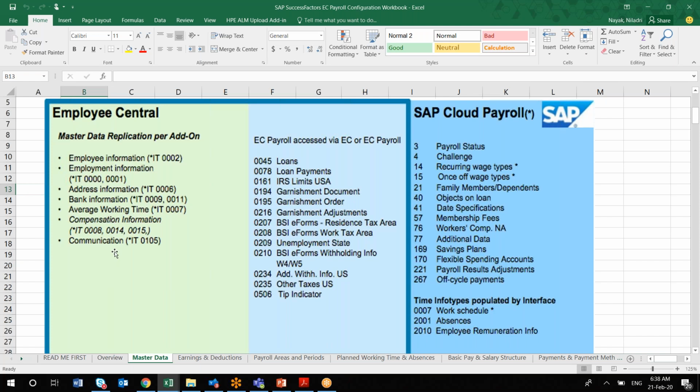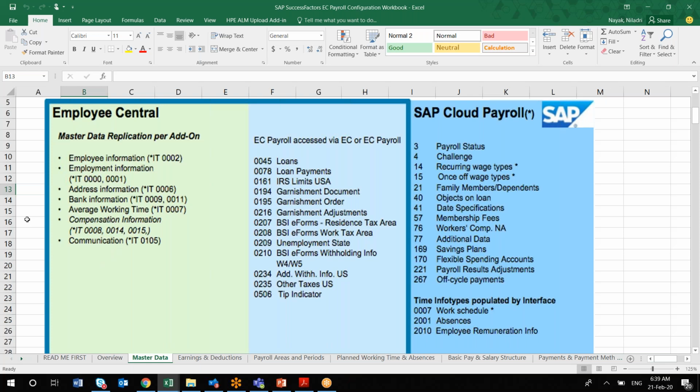Who prepares this document? This document will be prepared by the implementation partner, while you as well as your client will be giving the inputs. As a consultant you have to prepare this document, but after doing this you have to send it to the client for verification whether whatever you have filled is in sync or not. Generally it should be filled by the clients, but many times I have seen they are not comfortable with filling all these sheets, so they need your help.